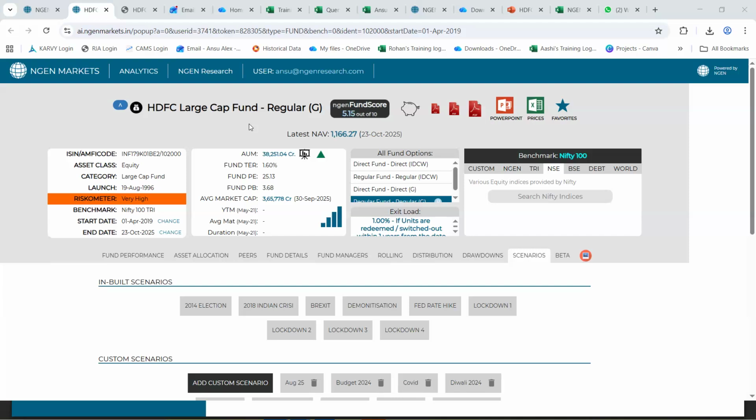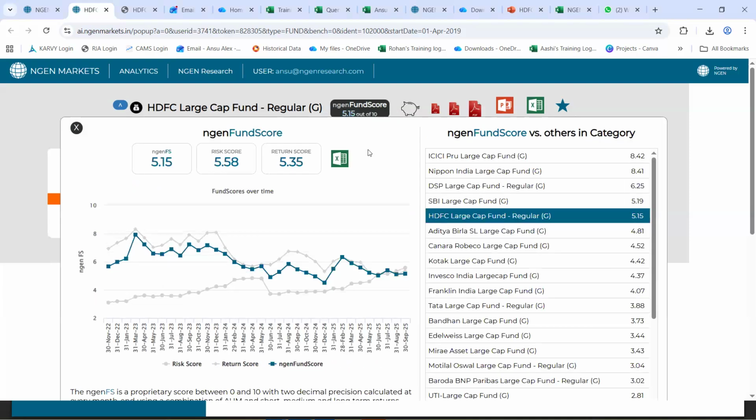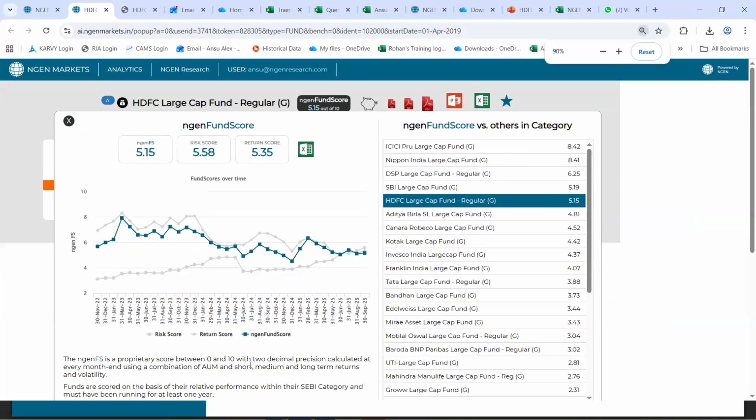And this Engine Fund Score, is it only based on the returns? Yes, so right here, what we consider is AUM as one parameter, which is given a weightage of 10%. Following that, we consider short, medium, and long term returns and volatility as well. So 1, 3 and 5 years returns and volatility both are considered, returns as well as volatility.